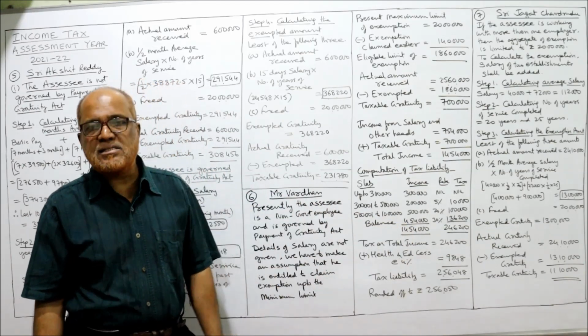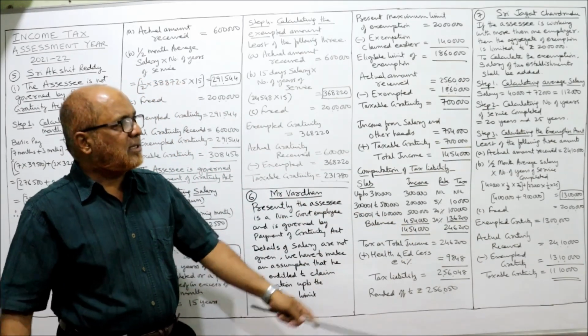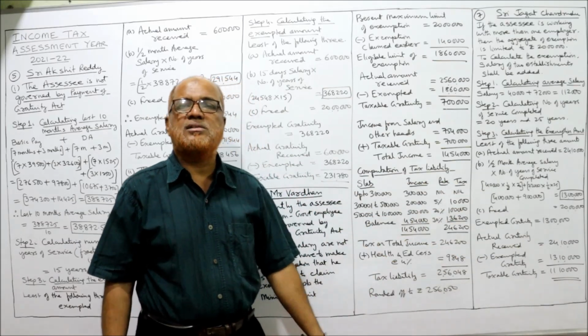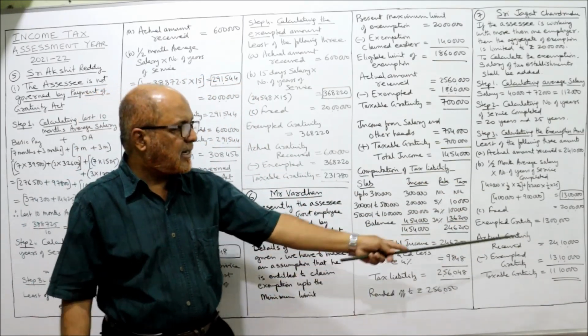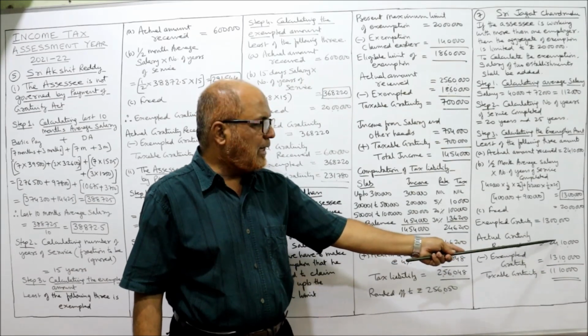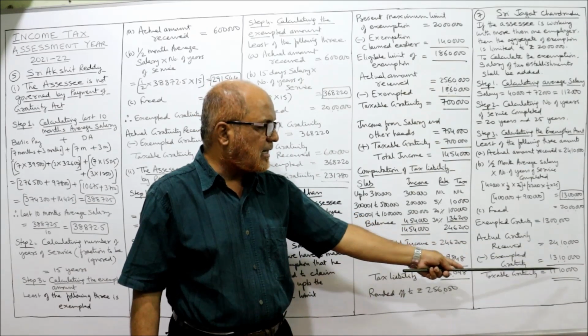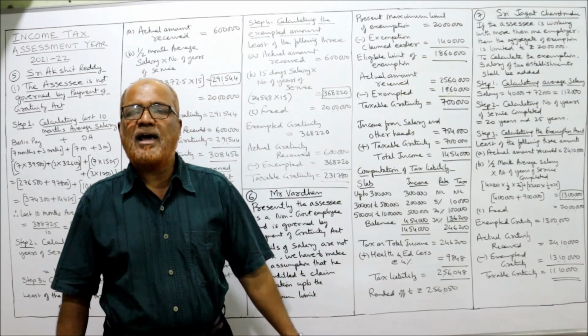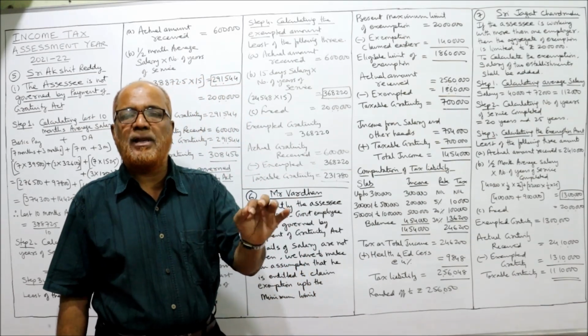Now we require the taxable gratuity. So what is the total gratuity received? 24 lakh 10,000. Minus exempted gratuity 13 lakh. So 24 lakh 10,000 minus 13 lakh, you get 11 lakh 10,000. 11 lakh 10,000 is the taxable gratuity.